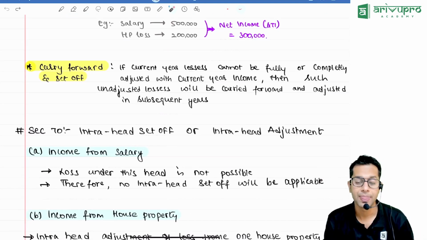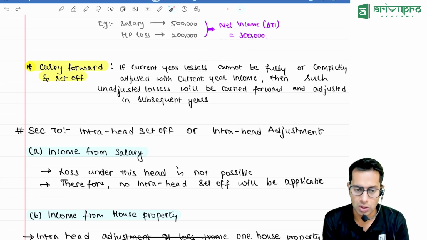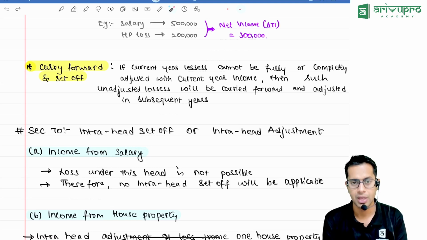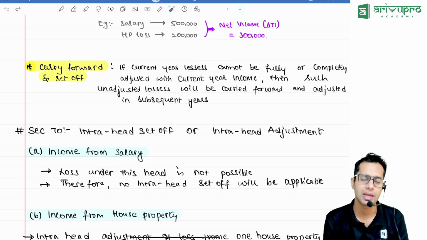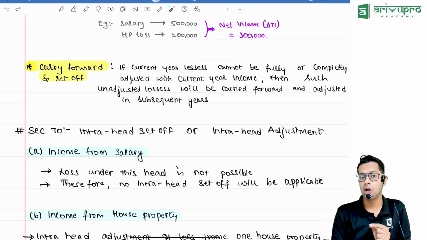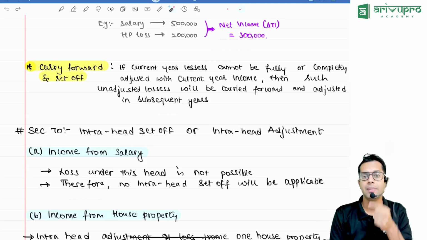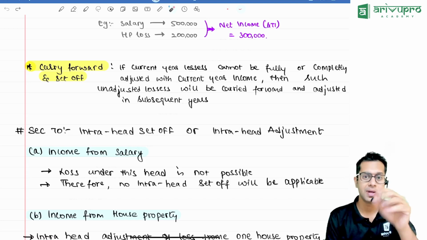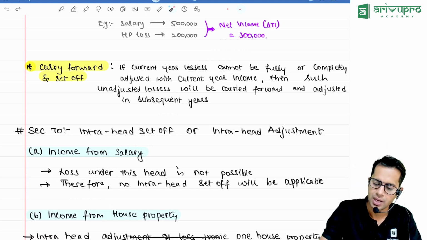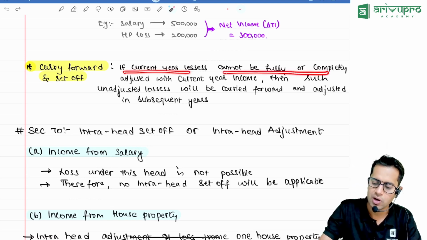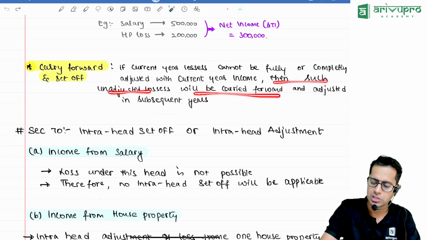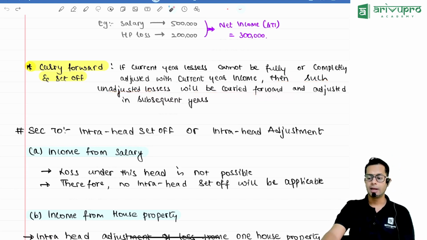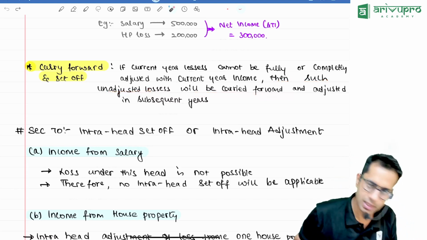Next, what is carry forward and set off? Normally, if your current year losses are not able to be fully adjusted with current year income, then that unadjusted loss of the current year will be taken to future years and adjusted in future years. If current year losses cannot be fully or completely adjusted with current year income, then such unadjusted losses will be carried forward and adjusted in subsequent years.